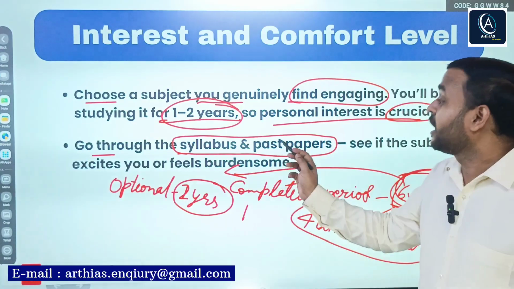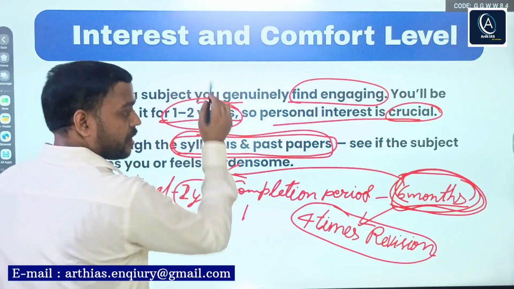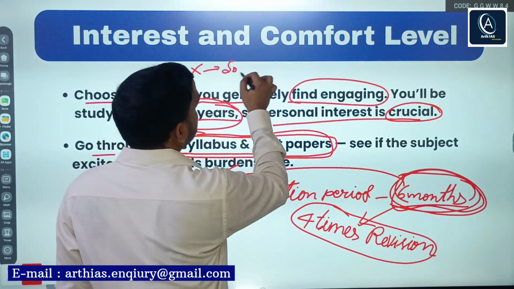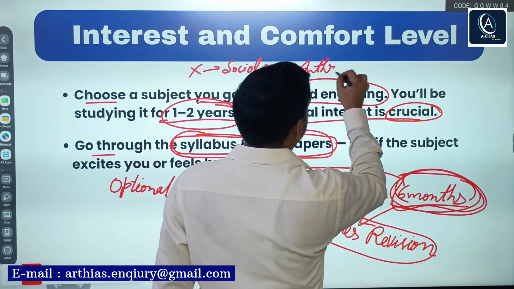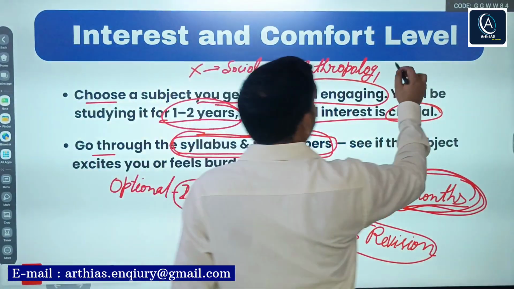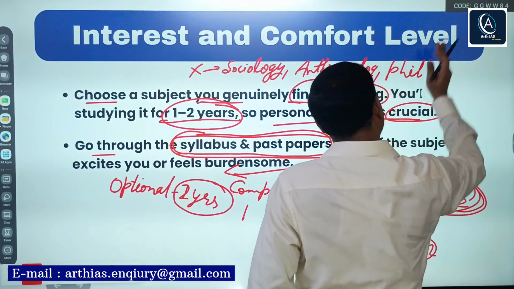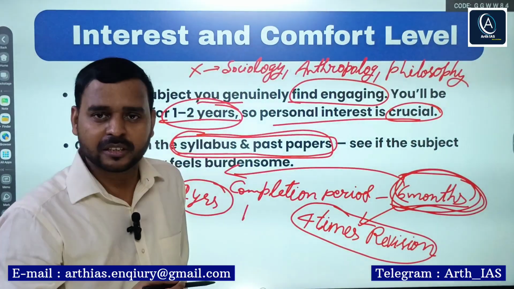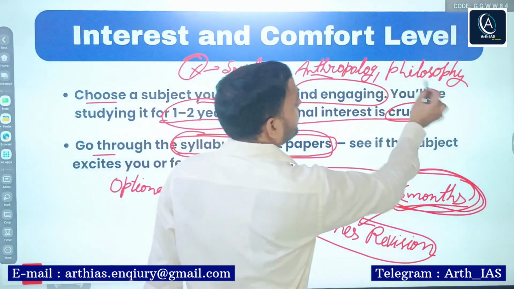First, go for the syllabus of the subjects you are thinking about. For example, aspirant X is thinking about sociology, anthropology, or philosophy.